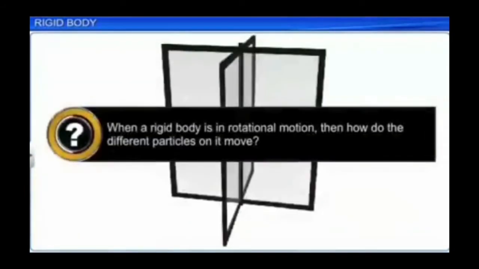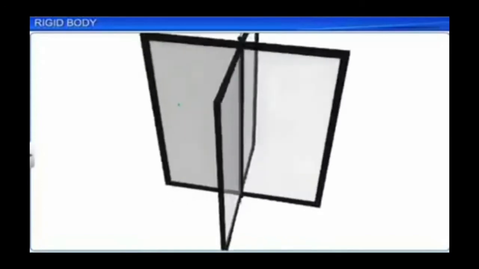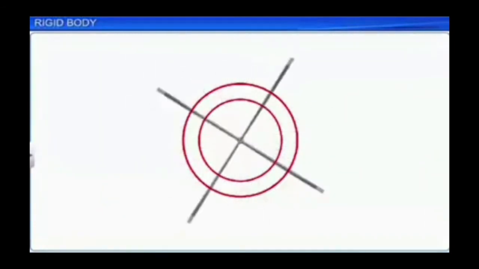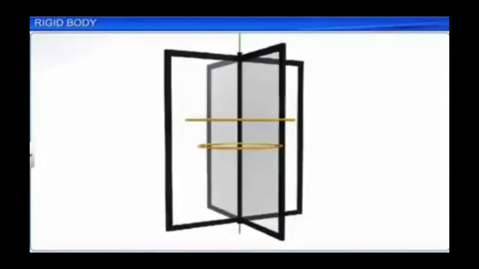Now when a rigid body is in rotational motion, then how do the different particles on it move? When a rigid body is in rotational motion about a fixed axis, different particles on it move in different circles, and the centers of those circles lie on the axis of rotation, and the plane of these circles is perpendicular to the axis of rotation.